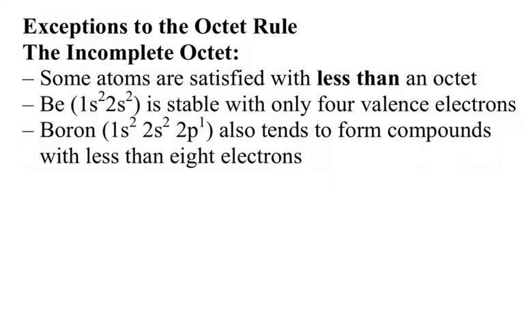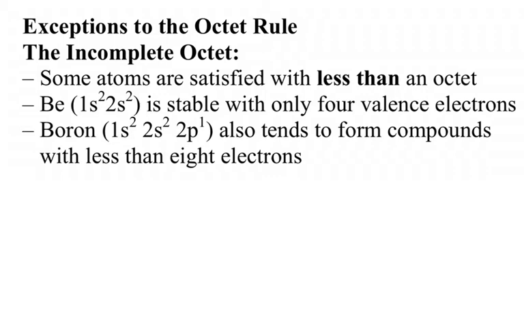Welcome everyone. Today we're going to look at some of the exceptions to the octet rule. First, let me start by saying that most elements do obey the octet rule, in which they are happy or stable by having 8 electrons in their outer shell or valence shell. However, we're going to look at 3 exceptions.